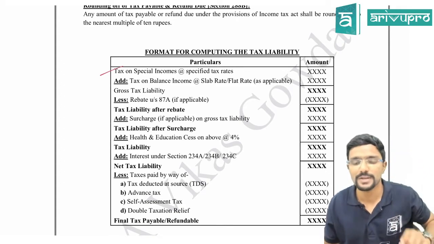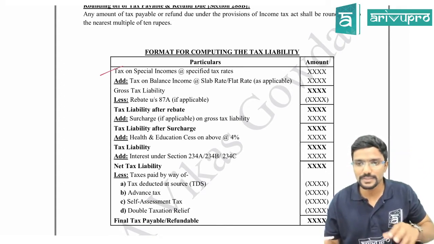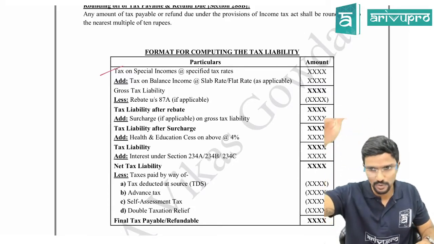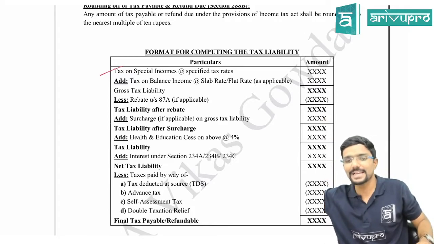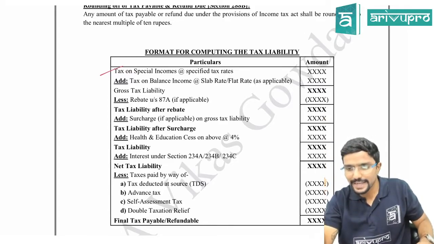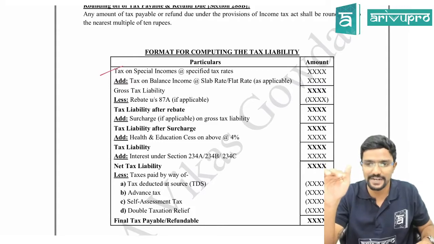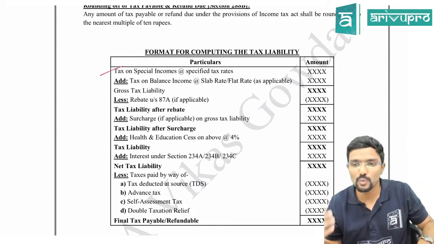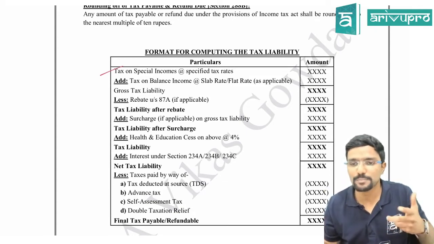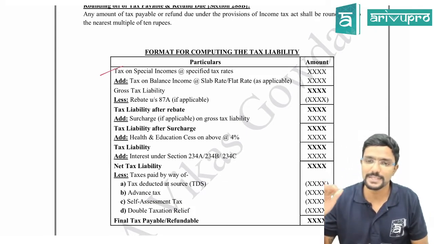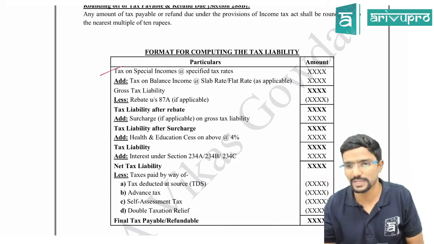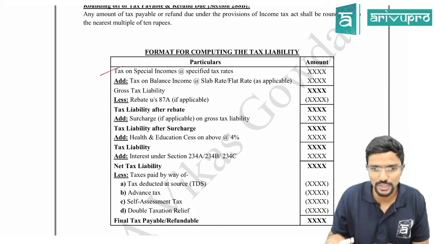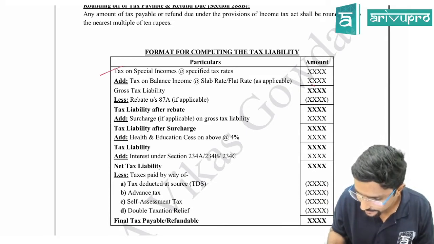Agree? Okay. Tax on balance income. That means if your total income is 10 lakh, out of that 2 lakh is special income, apply the special rate. The balance 8 lakh is my normal income. On that 8 lakh, apply slab rate or flat rate, whichever is applicable for you, depending upon who you are. Tax on balance income at slab or flat rate as applicable. Clear guys? Next. So you will get one amount. That amount is called gross tax liability.